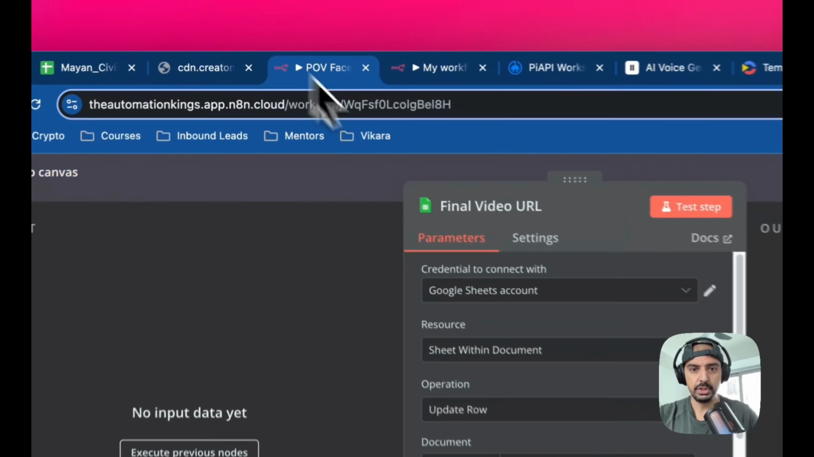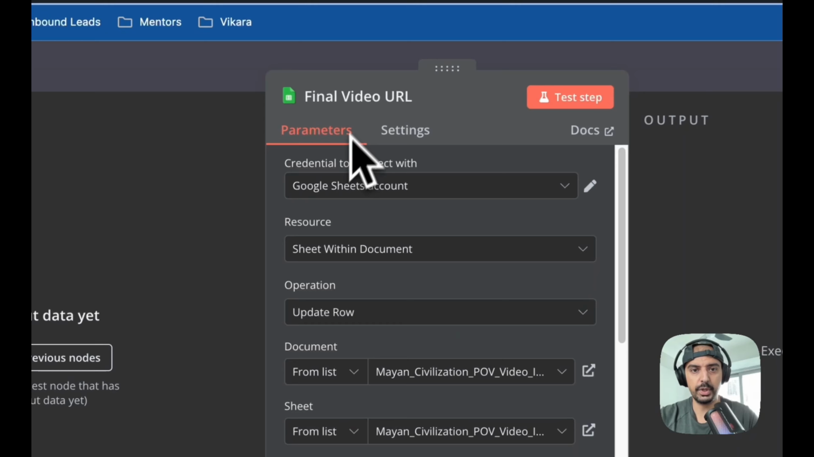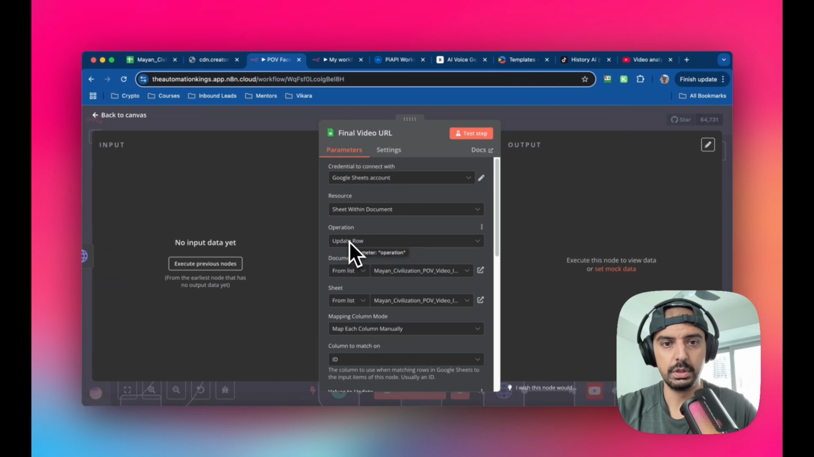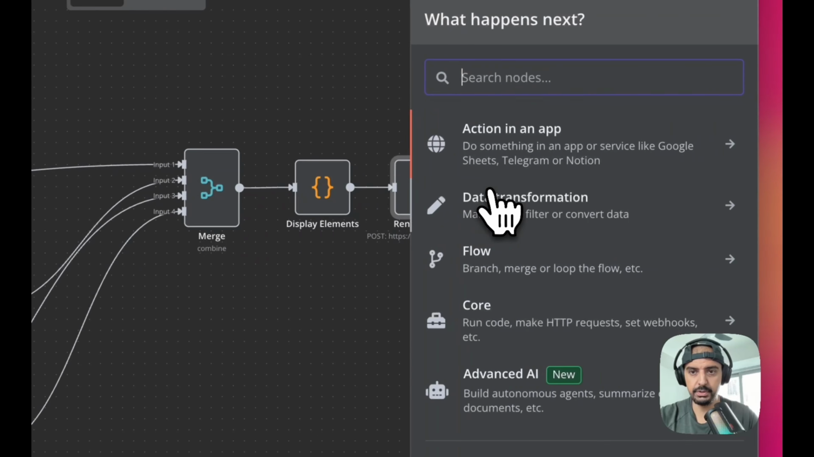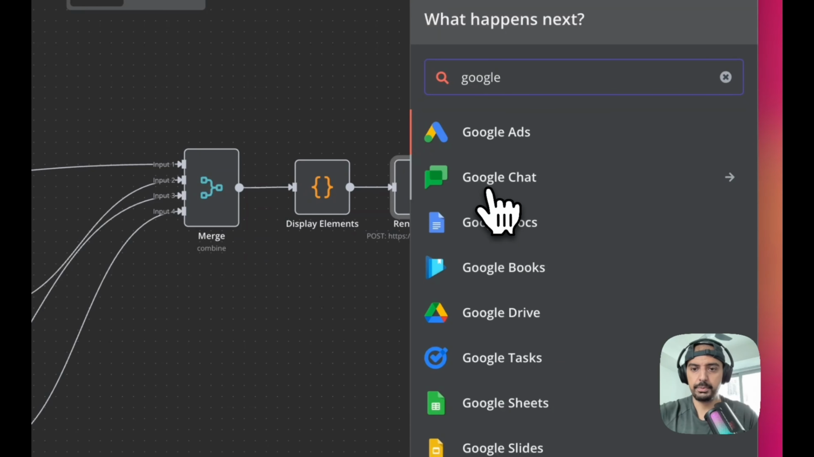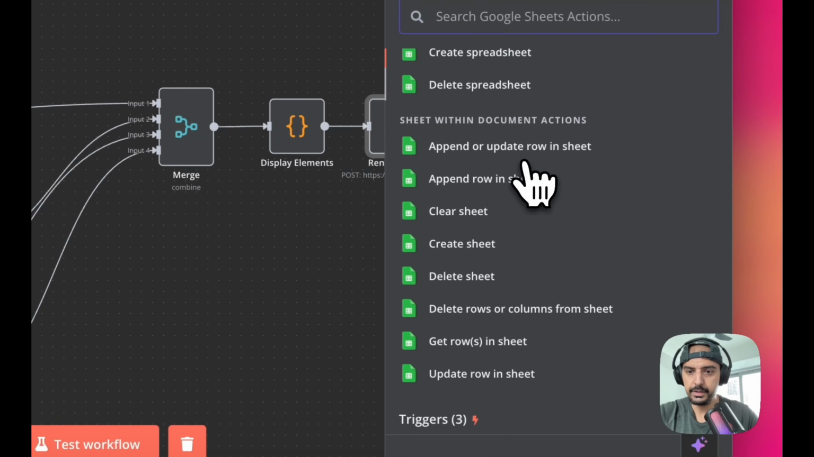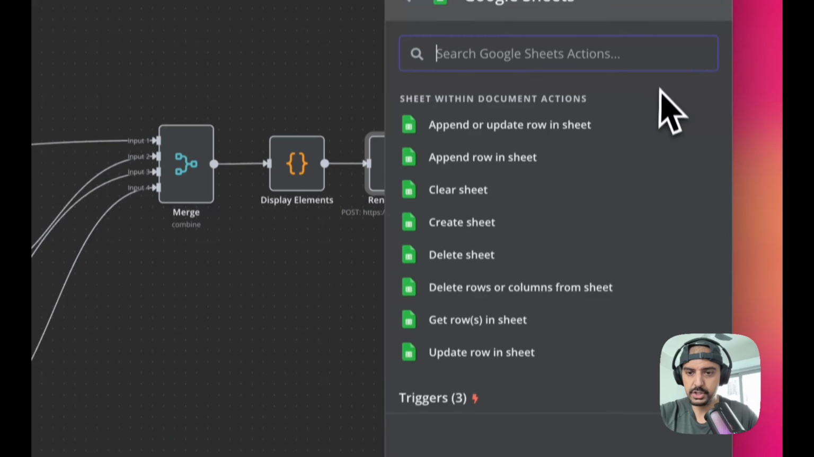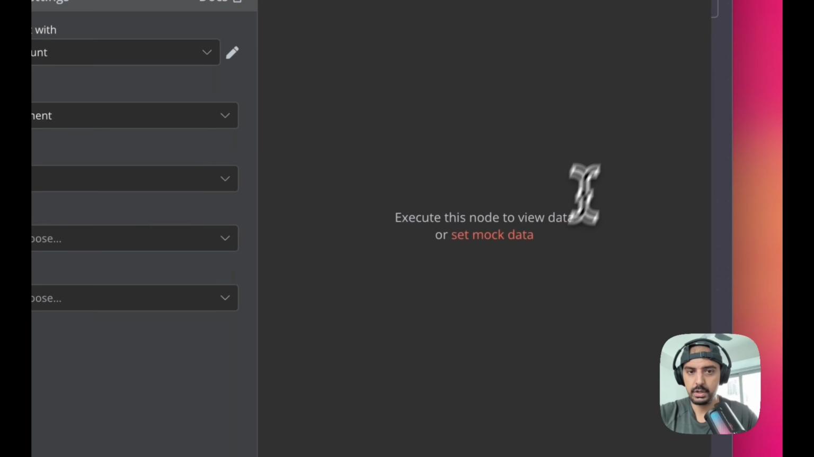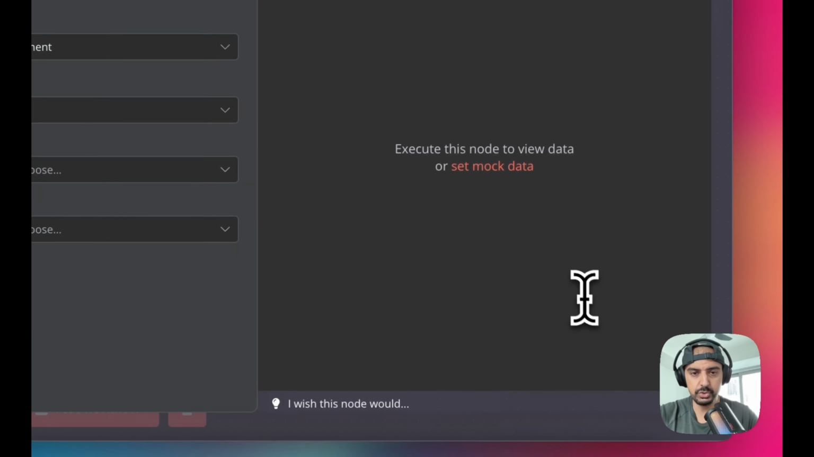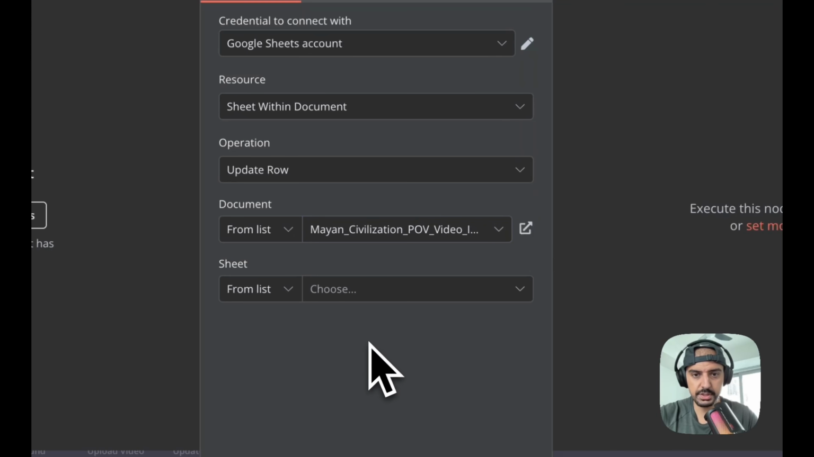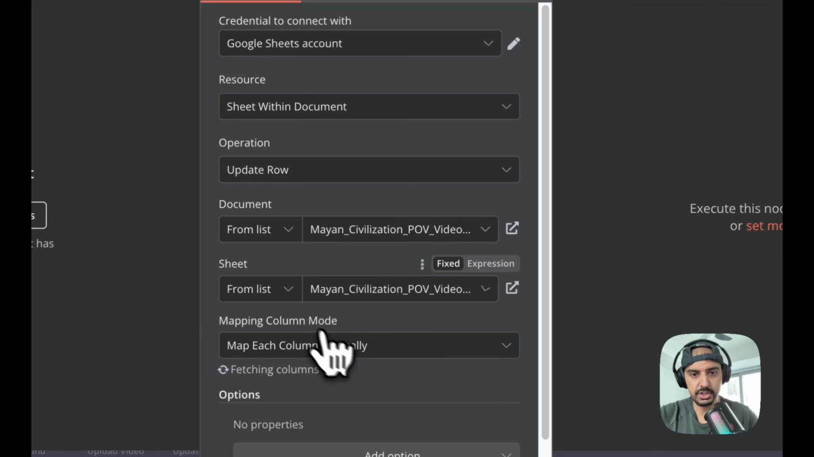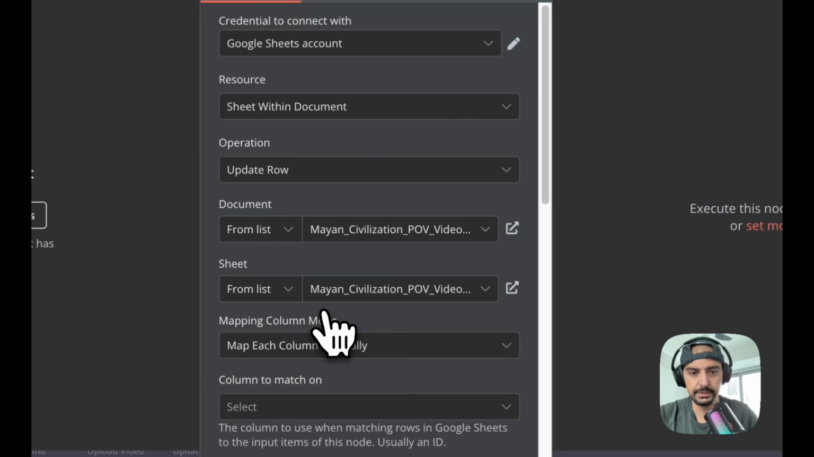Okay, so let me just go back to the original, and we're going to use an update row operation inside Google Sheets. Okay, so let's just pull that up first in the build. So if I bring up Google Sheets, and then you want this one here, update row. Okay, and then just connect it up as you normally would. Find the correct document, which is this one here. It's the Mayan Civilization POV video ideas. The sheet is exactly the same. This will be whatever you decide to do it in.